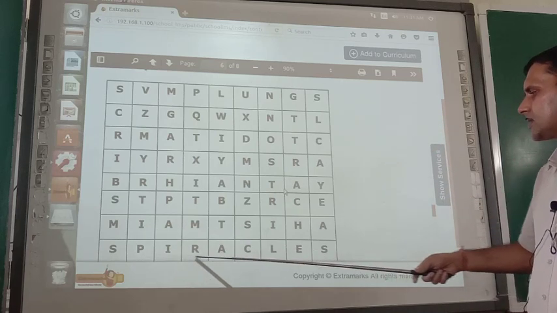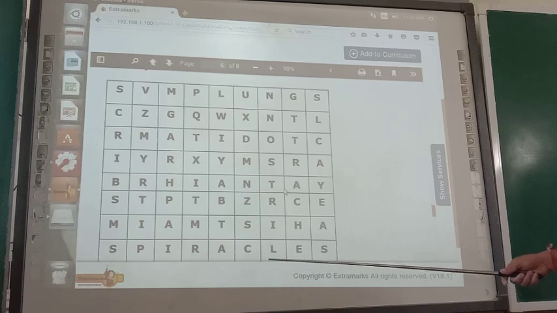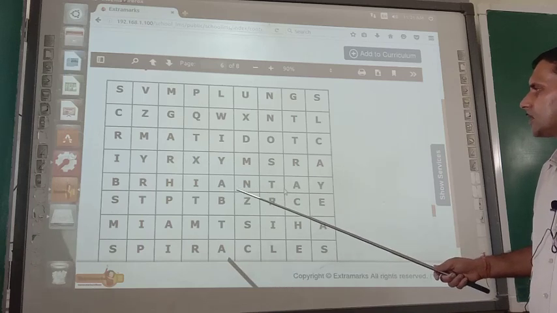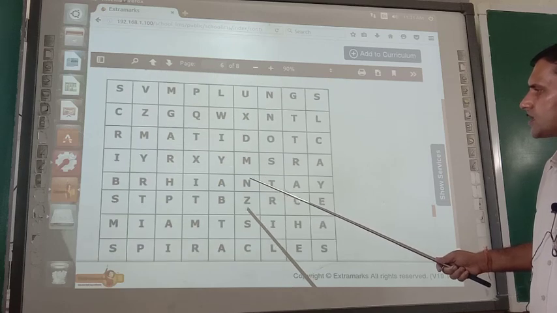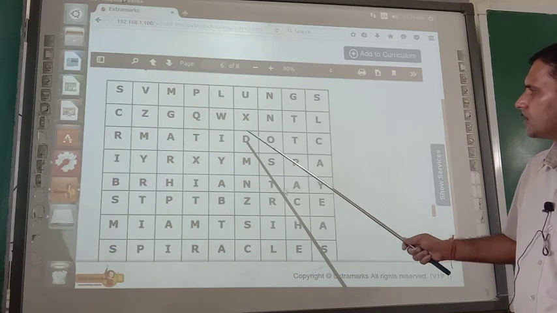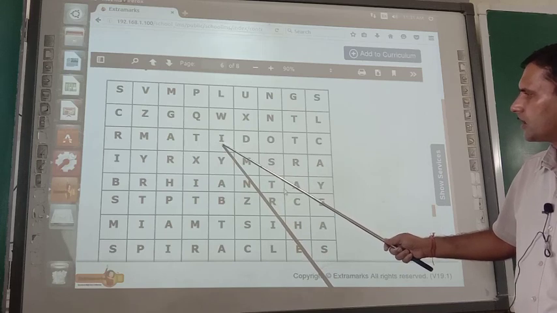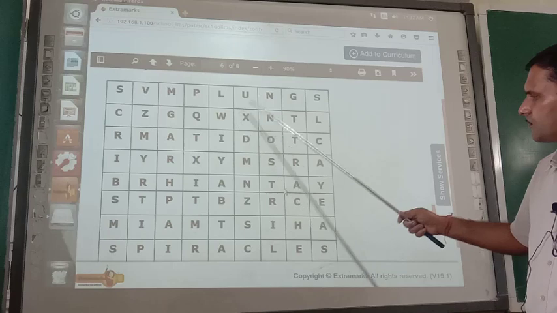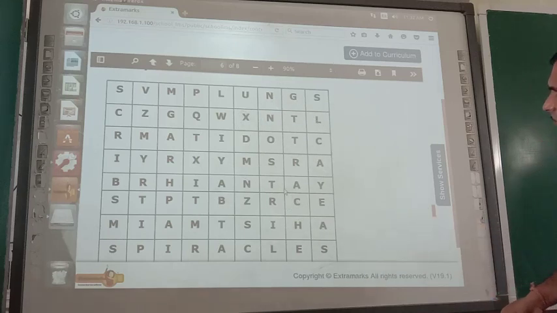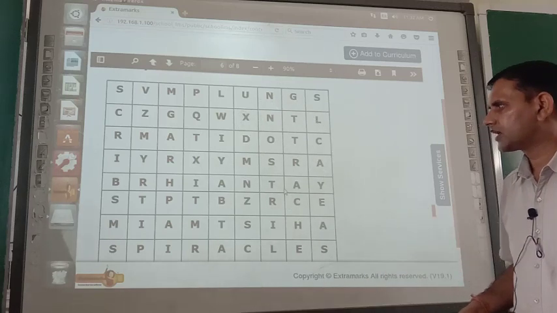Just see the last one, spiracles. Correct or not? Next one is diaphragm. Diaphragm also you can select, in this way, diagonally. So now see the answers.